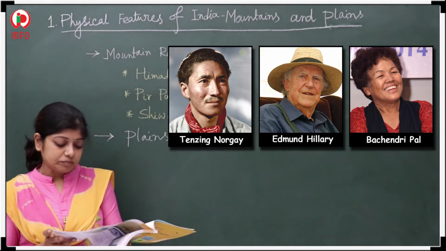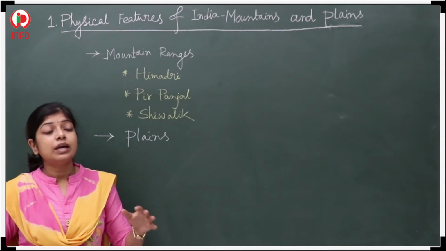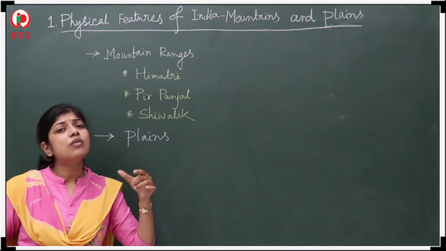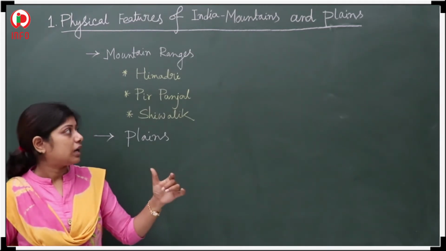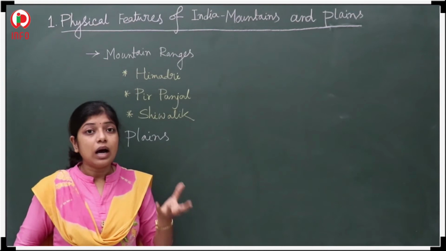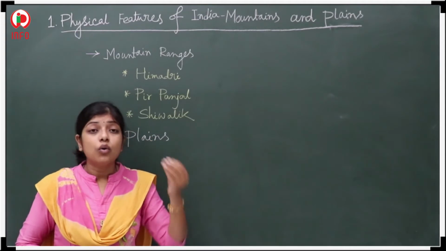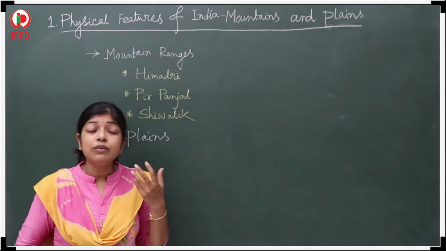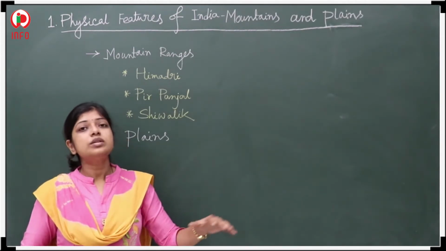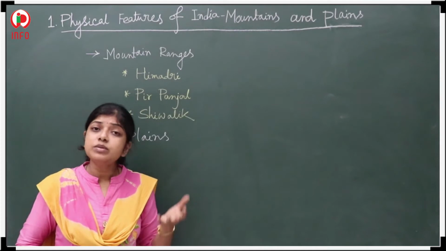So one more thing, the first thing I have told you is that the Himalaya is a very big mountain. What is the meaning of Himalaya? Him and Alaya. Him means the ice, the snow, and Alaya means the home. That means Himalaya means the home of the ice. So if you visit there, you will see that the total mountain is covered with ice. Yes, in the time of summer also.